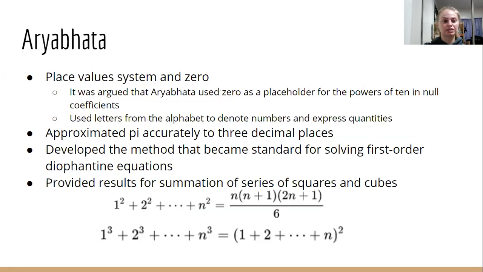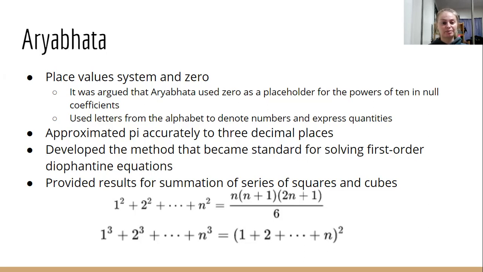So I'm going to start by talking, and I'm sorry if I butcher this name, probably going to do that a lot throughout this presentation, about Aryabhata. I know somebody else is specifically doing a presentation on him, so I'm just going to do a quick run through of what he did, but he had some major mathematical advancements in the beginning of the 6th century. He had contributions to the place value system and zero. It's argued that he used zero as a placeholder for the powers of 10 in null coefficients. And he used letters from the alphabet to denote numbers and express quantities.